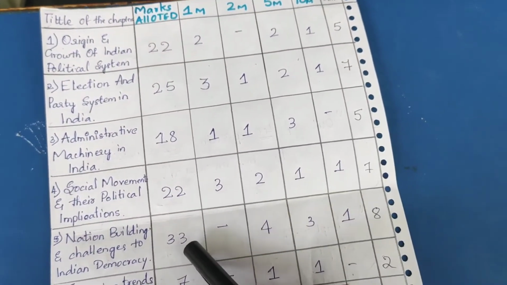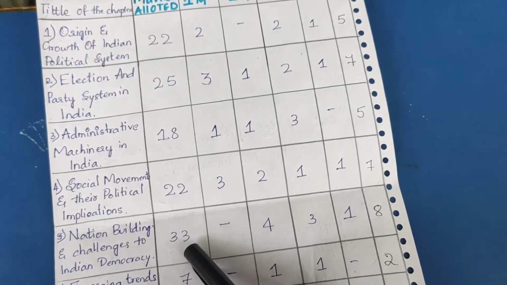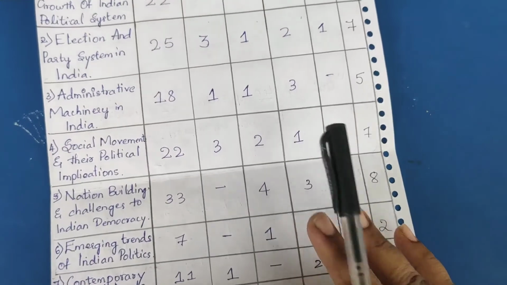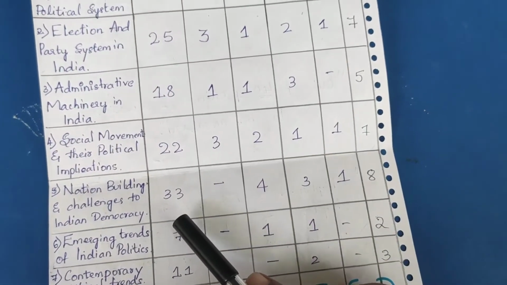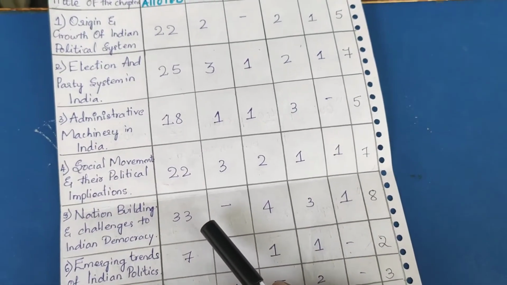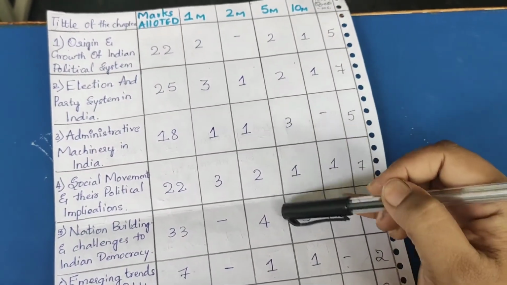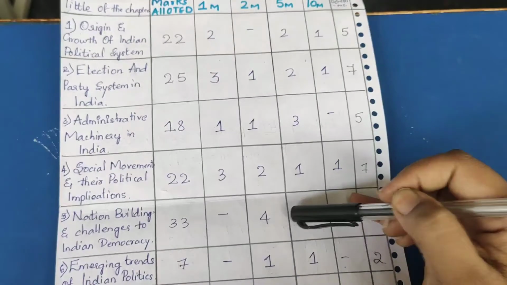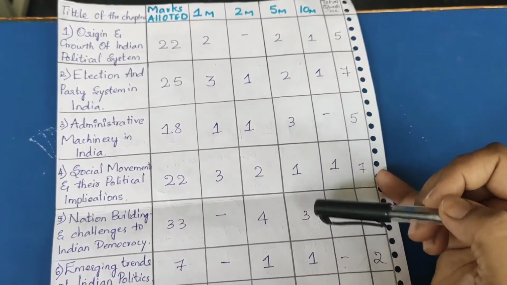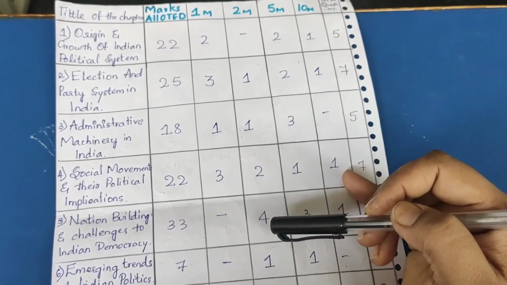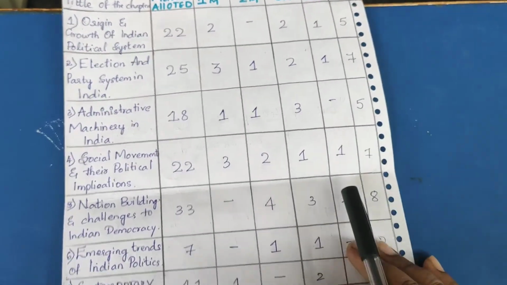It means overall 33 marks we will be able to obtain from this chapter, that is nation building and challenges to Indian democracy. So if you study like this, from these 2 chapters you will be able to attend 2 10 marks, 5 5 marks, and 5 2 marks, like that.